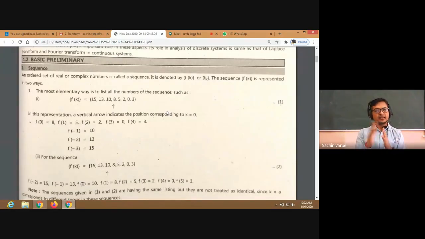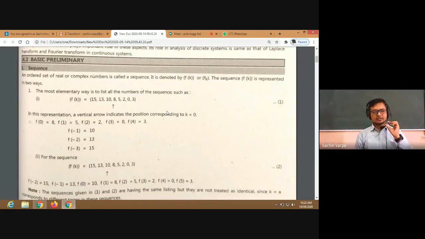I'm not saying integers or naturals, they can be rational, irrational also. So all the numbers which are right of 0 are positive real numbers, and left of 0 are negative reals. So that arrowed position decides the zeroth position, and then right next to 0 is what? The first position, because here